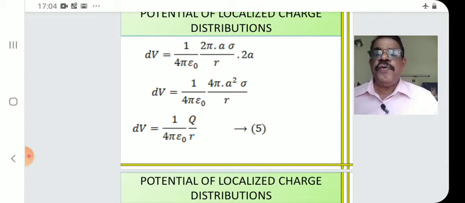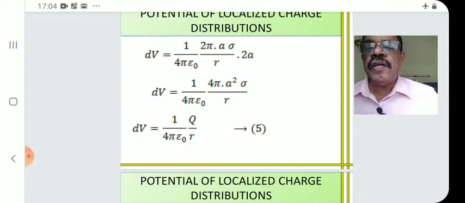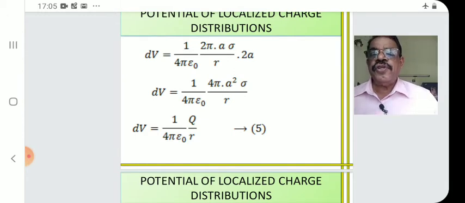And you know what 4 pi a square sigma is? That is the total charge on the conducting sphere, Q. So 4 pi a square sigma we put as Q. Initially, at the starting slide, we have written Q as 4 pi a square sigma. So it is put here. V, not dV. Here dV is repeated. Carefully cancel. It is not a dV, it is V. V is equal to 1 by 4 pi epsilon 0 Q by r.